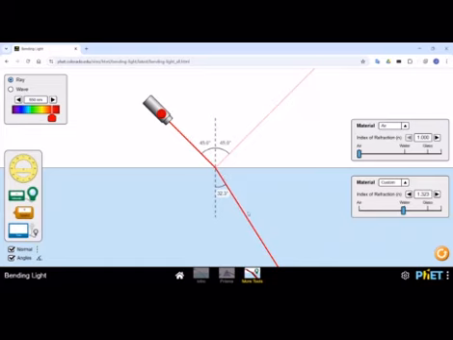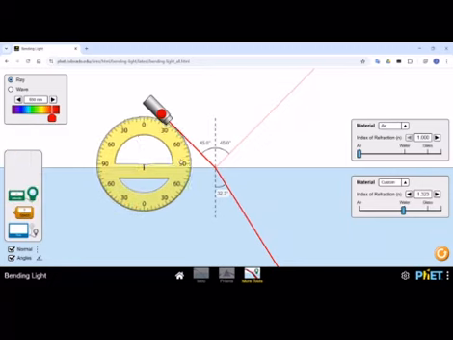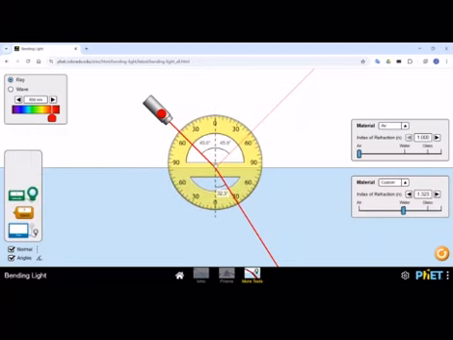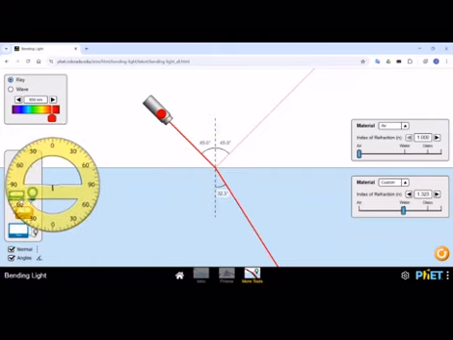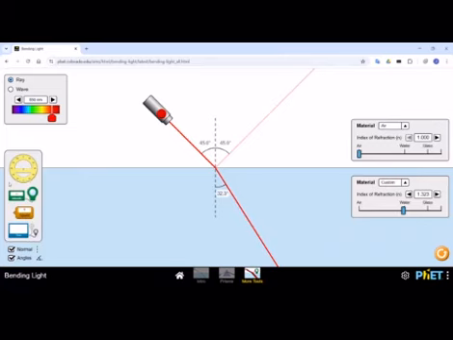Now if I change the medium, we can measure the angles with the help of the protractor also. This is exactly 45 degrees and this is 32.3 degrees.